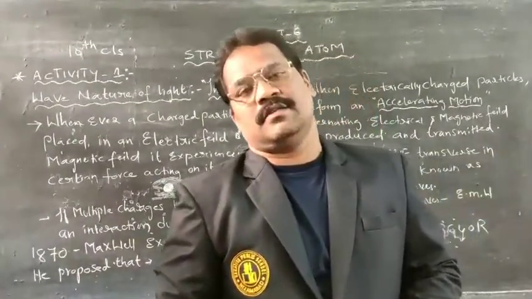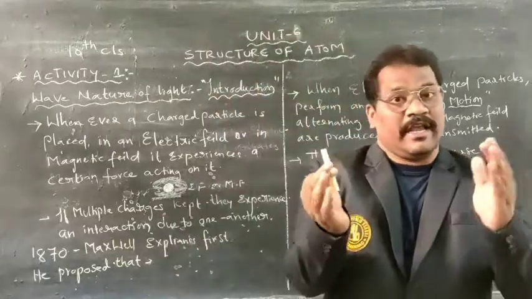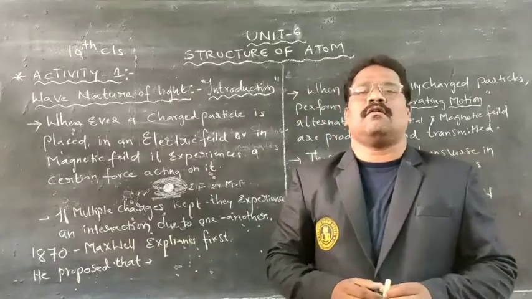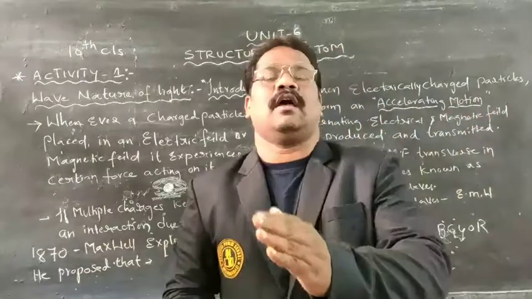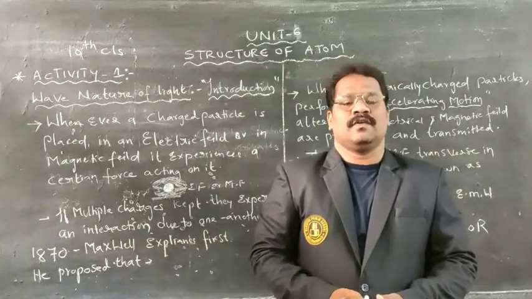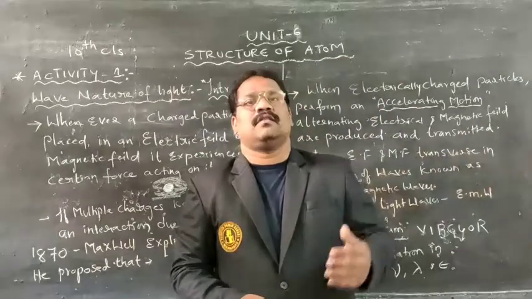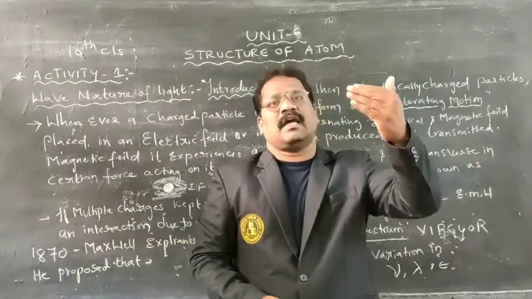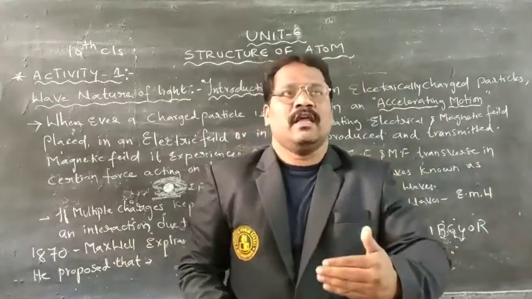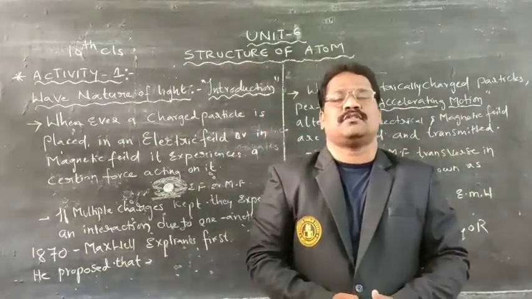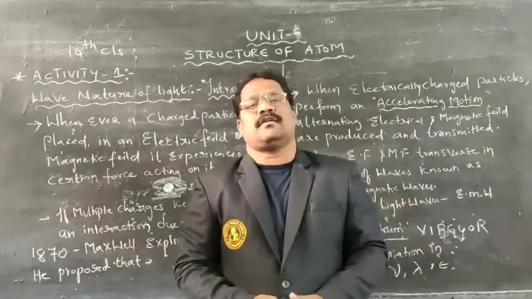Within this chapter, in the previous class, we completed the general introduction to the structure of an atom. How can we identify the structure of an atom? There are different atomic models. We have studied clearly the information that different scientists and physicists have given about atomic models, and the different theories they proposed to explain the structure of an atom.